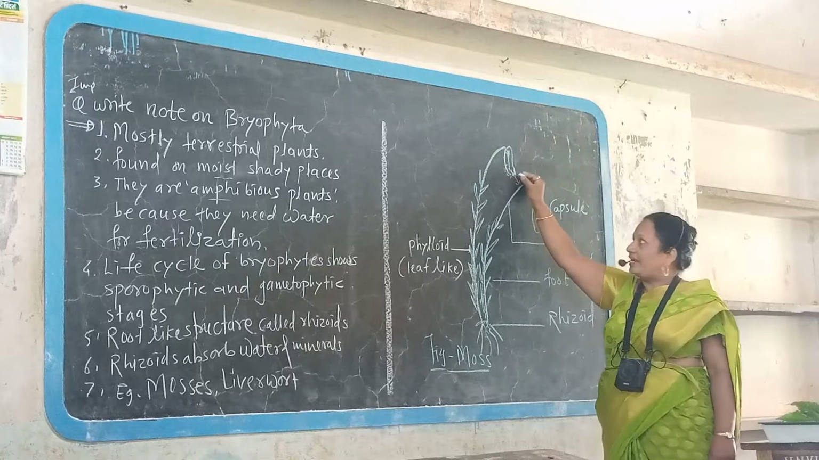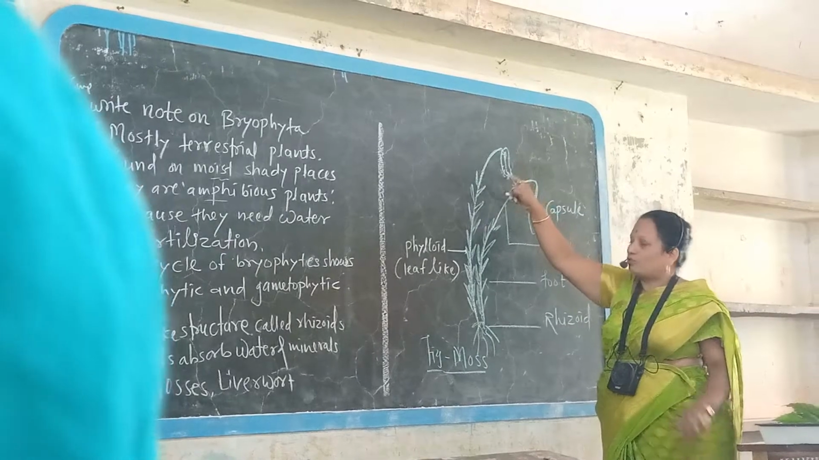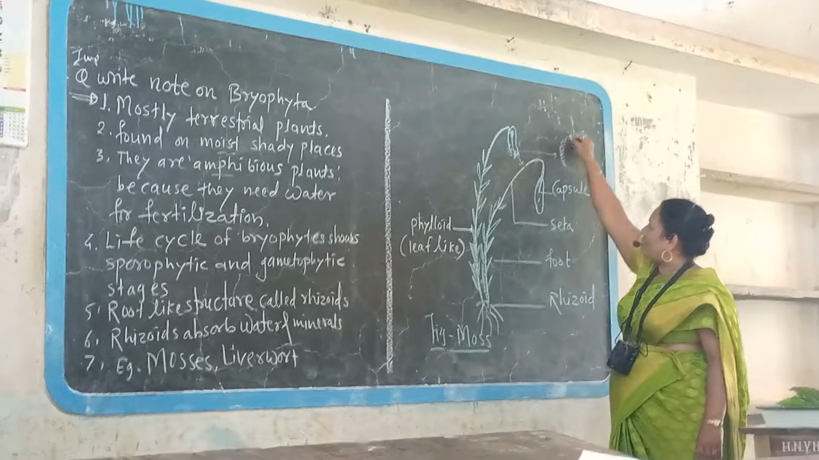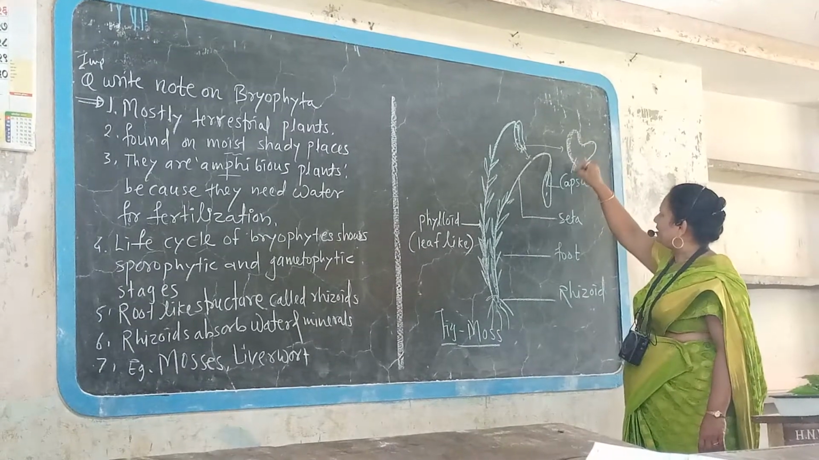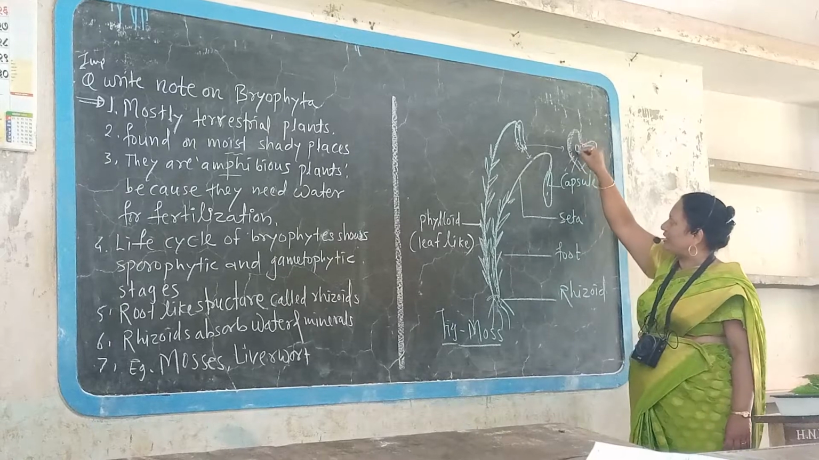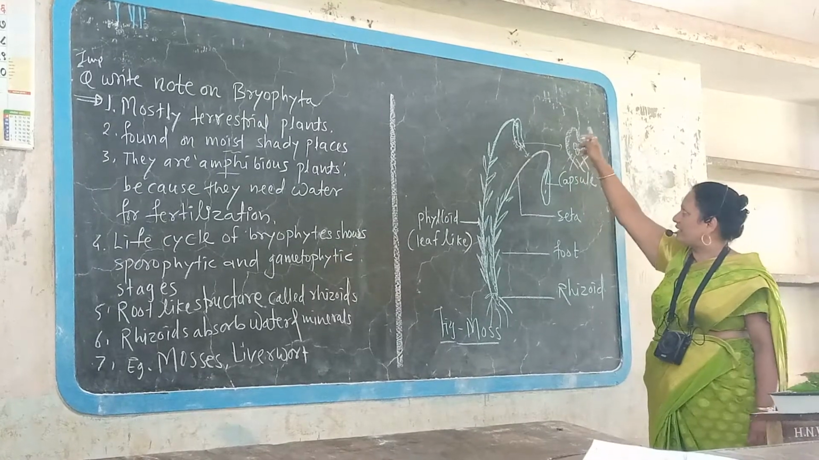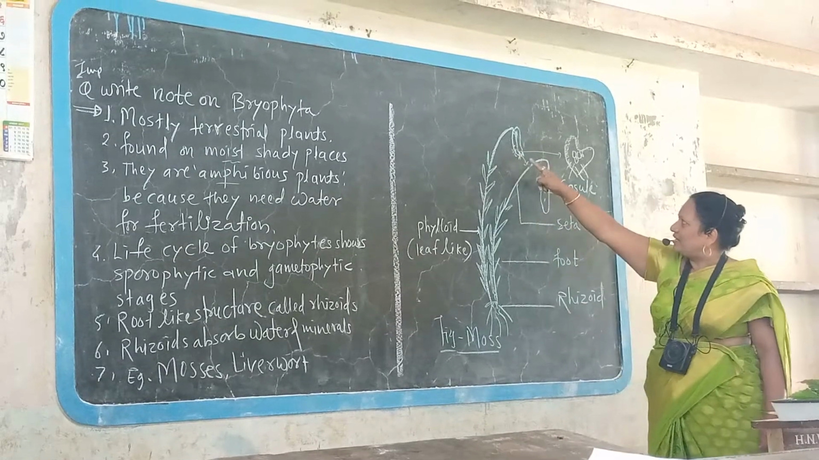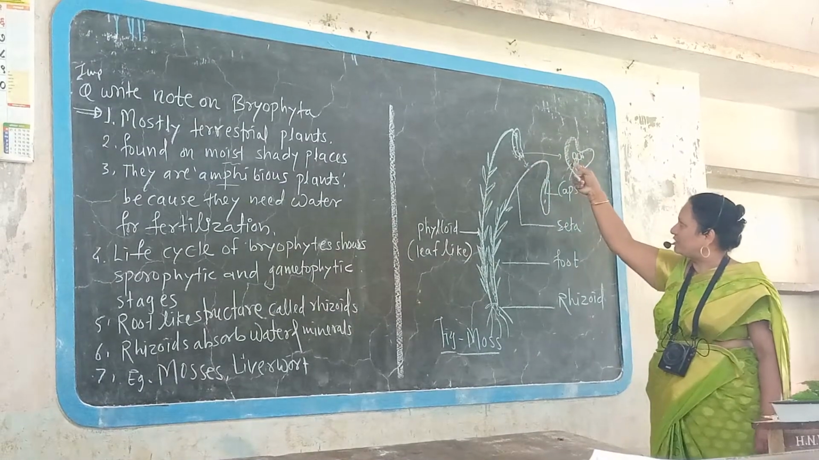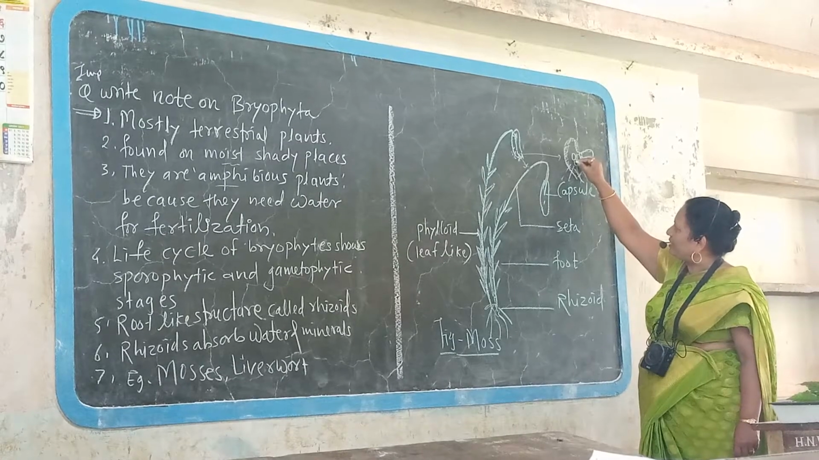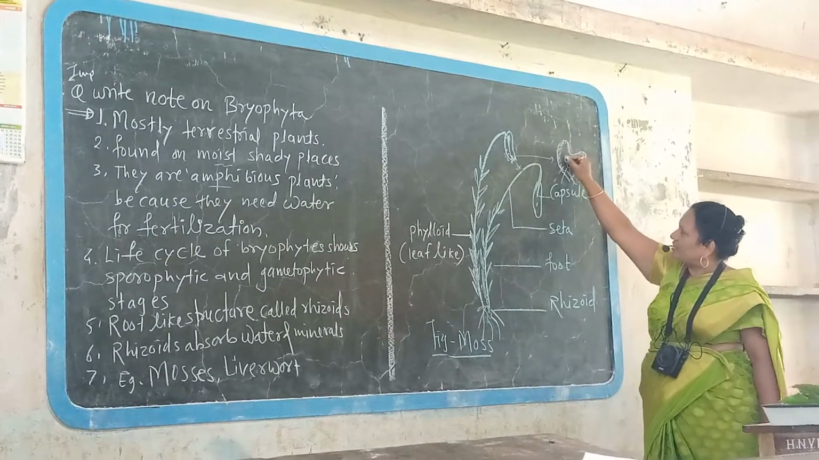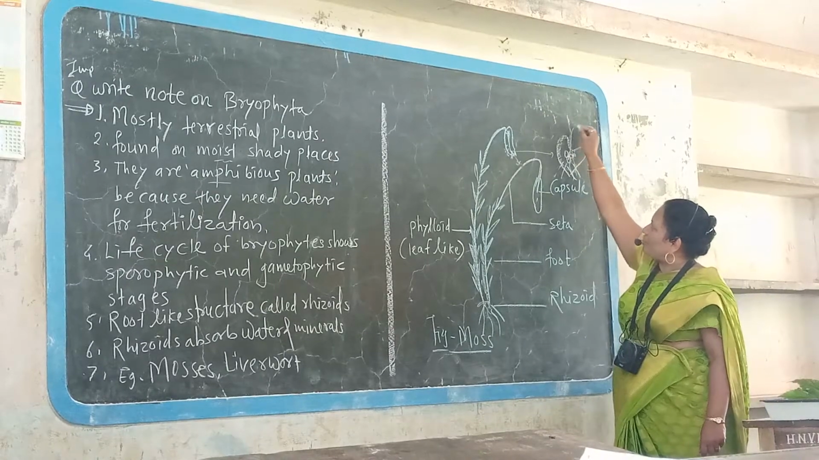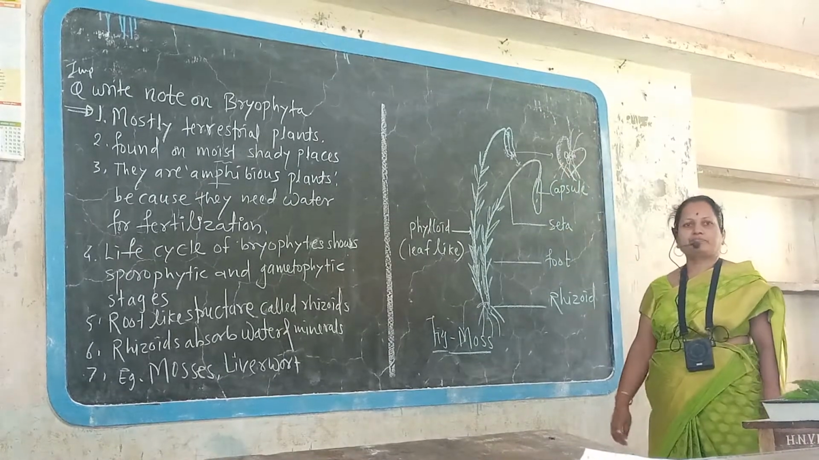When this capsule breaks open, spores are released. From that spore, a gametophyte develops, and that gametophyte consists of male and female reproductive structures. This is the gametophytic phase. That means first the sporophytic phase, then after maturity, the gametophytic phase. From this gametophytic phase, after fertilization, because there are male and female gametes, there is a production of another new mass.